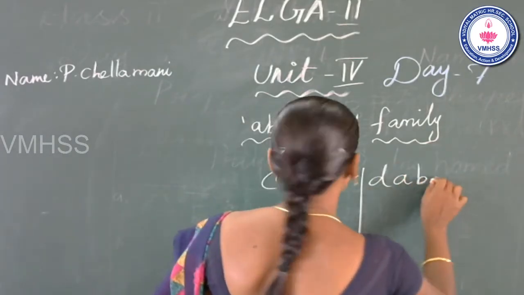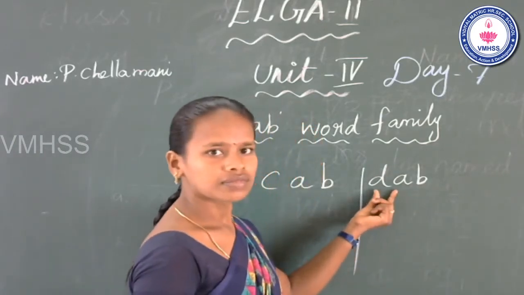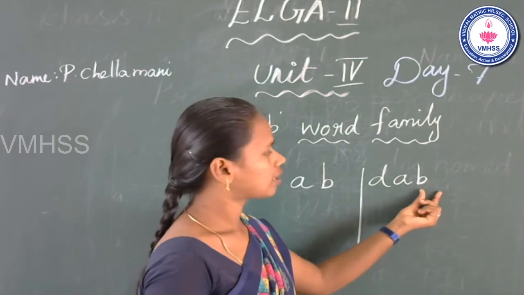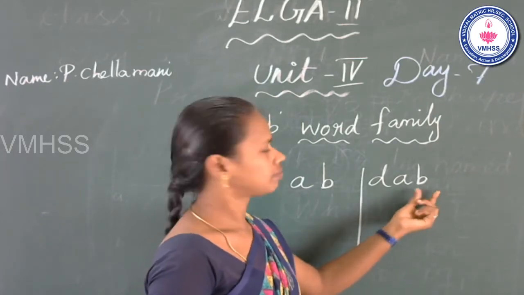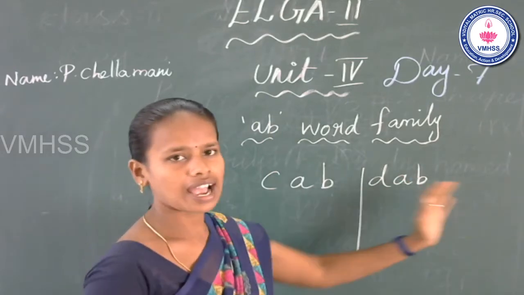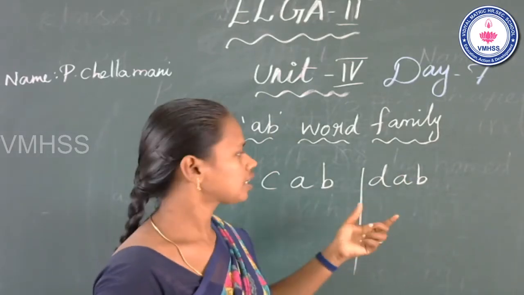Dad. Next one, dad. Beginning d, middle a, end b. Okay, d a b, dad. Okay, dad.